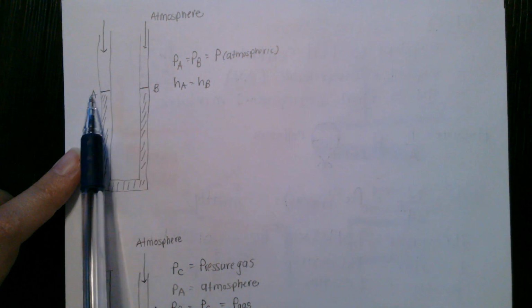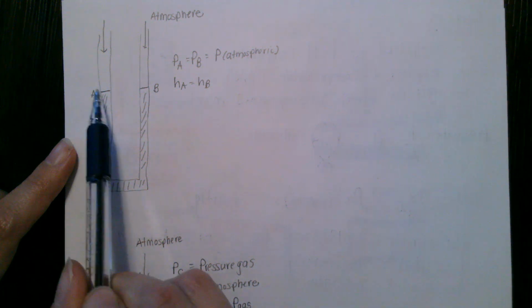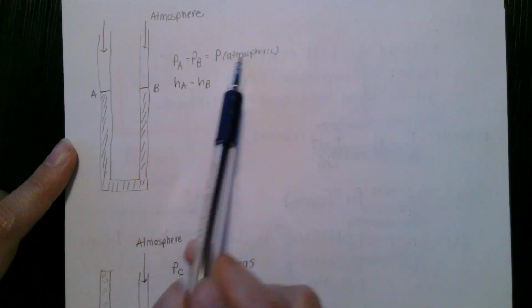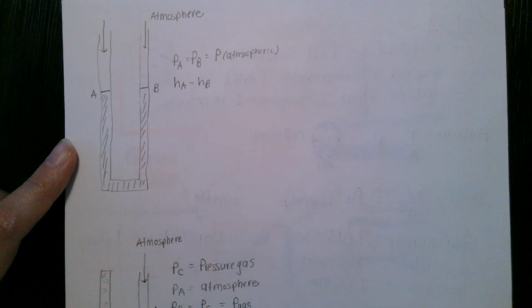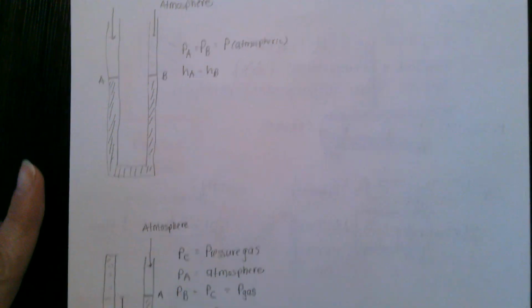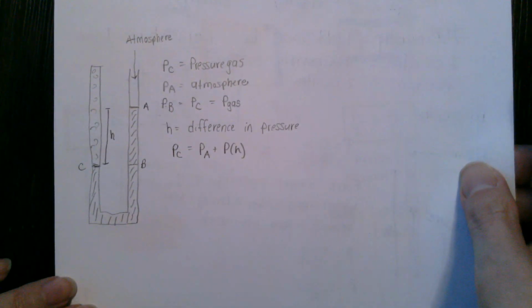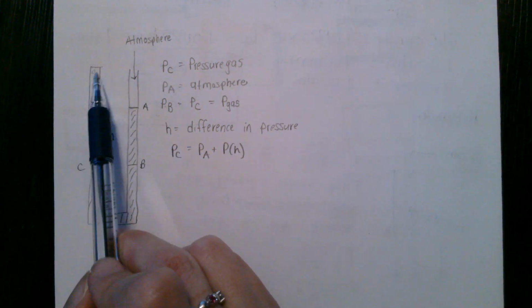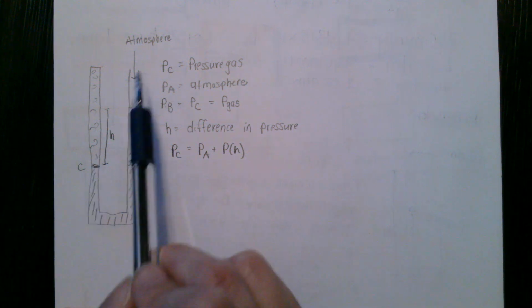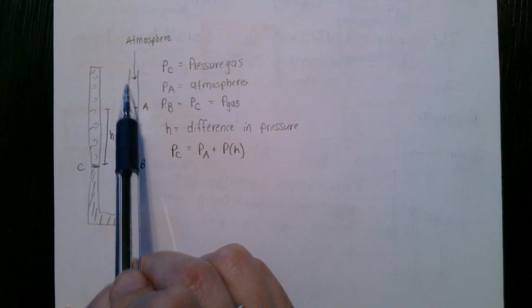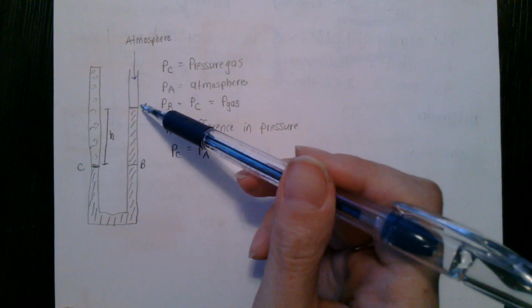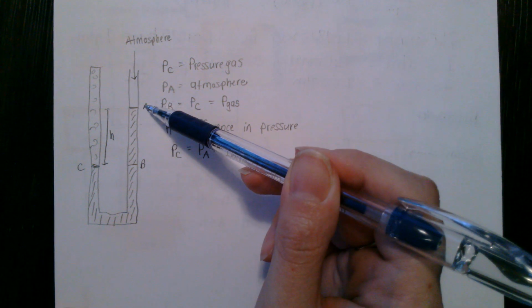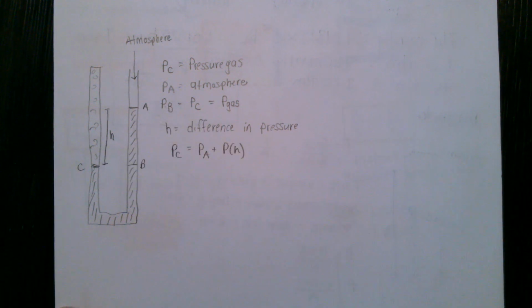So height of A, say from corner to top here, the height of A equals the height of B. Pressure of A equals the pressure of B, which is atmospheric pressure. Okay, so what happens if we were to close off one end and put a reference gas inside? So on this side, we have some gas, and over here we have the atmosphere, still open to the atmosphere, pressing down. Okay, so now the heights of the mercury inside are different. We have A up here, and we have C down here.